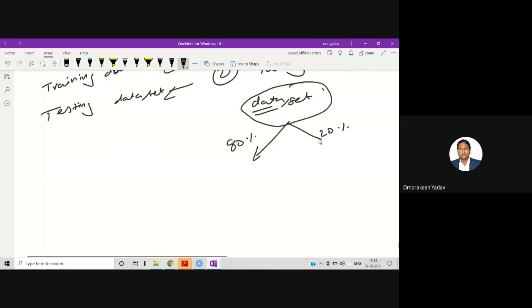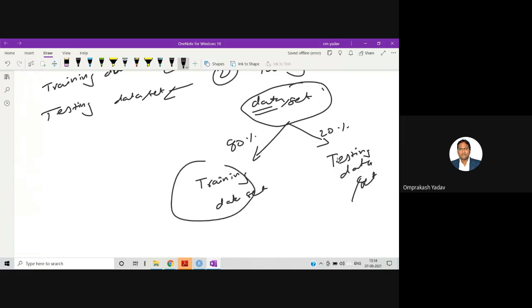The 80% of the data is basically the training data set, and 20% of the data is kept as the testing data set, right? So from our data set only, we normally divide it 80-20 percent. 80% of the data you keep for training purpose, and 20% for testing purpose. You can also divide this as 75% versus 25%, right? But keep this proportion high, like 80% or 75%, so that it is properly trained. And then the rest of the data you can use for testing purpose.